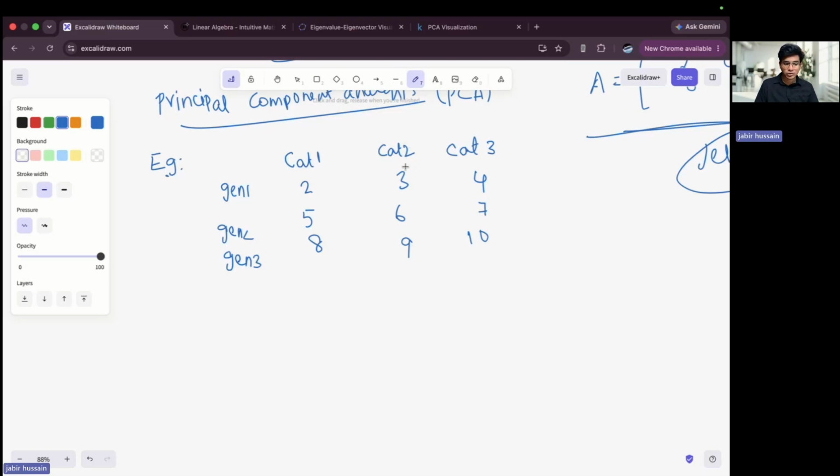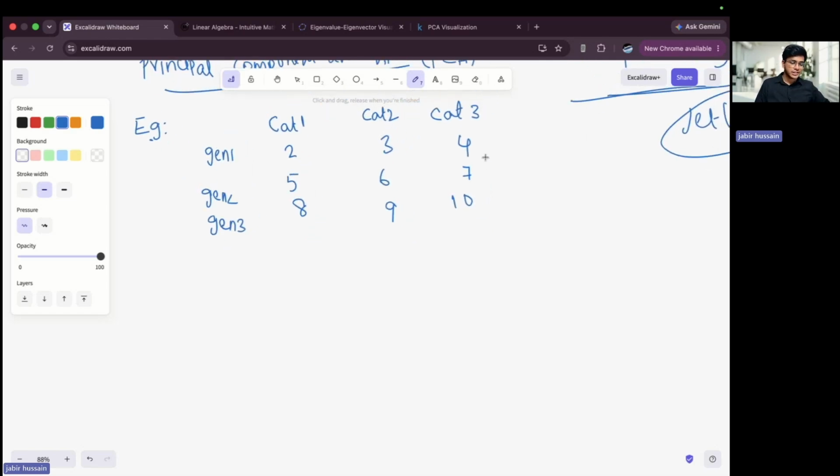For cat 2, it also has three different genes, and the values are 3, 6, 9. And cat 3, 4, 7, 10. Now my question is, I need to understand this given data at a very detailed level. I want to understand what this pattern is telling me, and I'm trying to draw some conclusion.